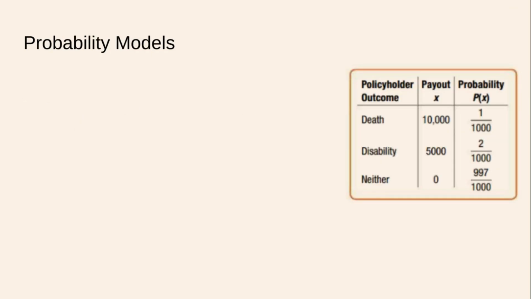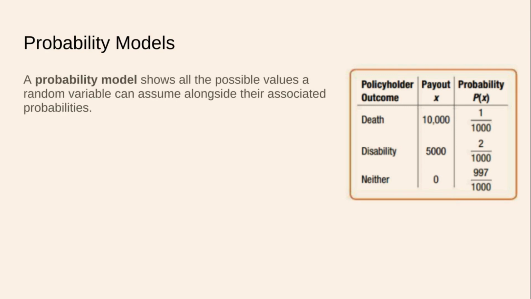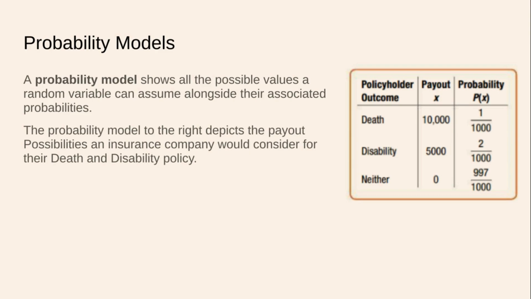So probability models, all right? This is an example of a probability distribution, or what our book calls a probability model. A probability model shows all possible values of a random variable alongside their associated probabilities. So the probability model to the right depicts the payout possibilities of an insurance company that they would need to consider for their death and disability policy, right? So the payout possibilities for the death and disability policy.